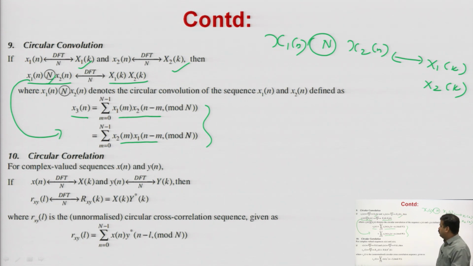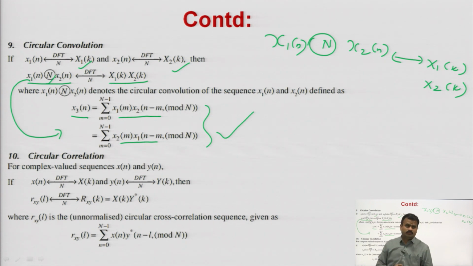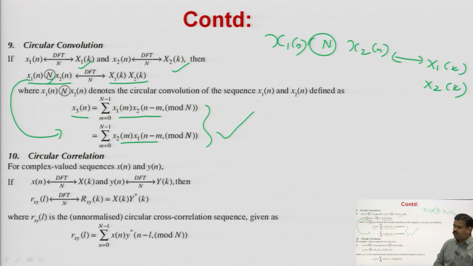So, you can prove this circular convolution property, this is a very important property. In my next lectures, I will also tell you about questions of circular convolution between two finite length sequences, because circular convolution is used only for DFT, whenever your sequence is of finite length and periodic.